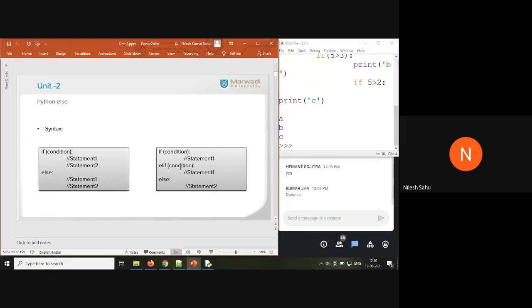Then if this condition is also false, only then the else statement is going to be executed. So for the else statement to be executed, each and every condition defined before it has to be false. If this condition and this condition become false, then only this else block of code is going to be executed.